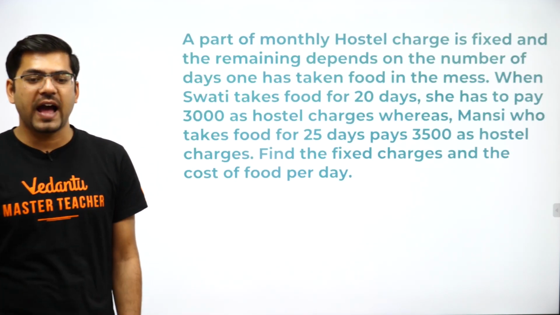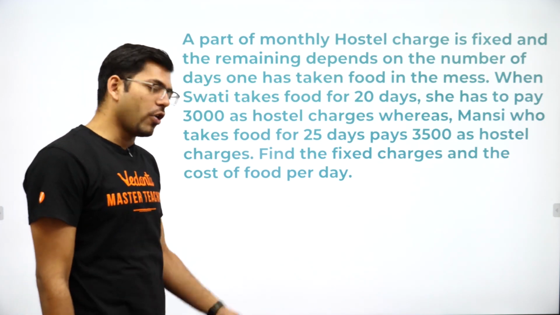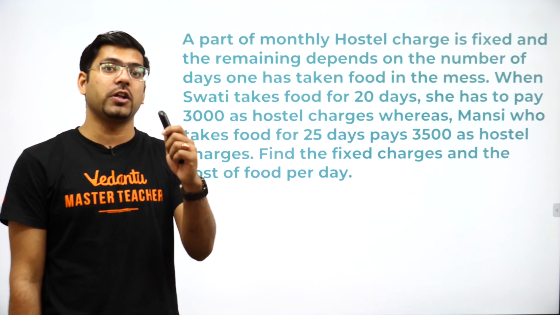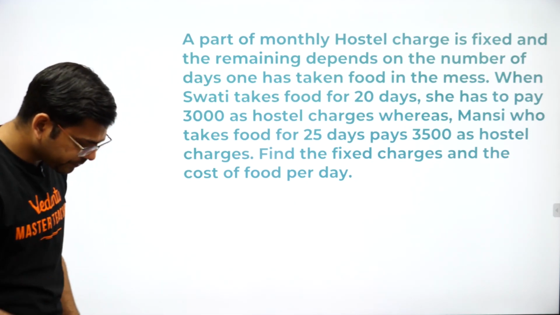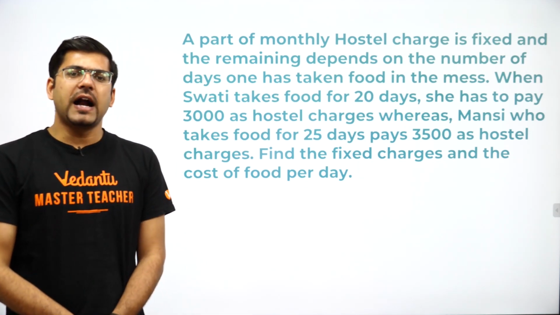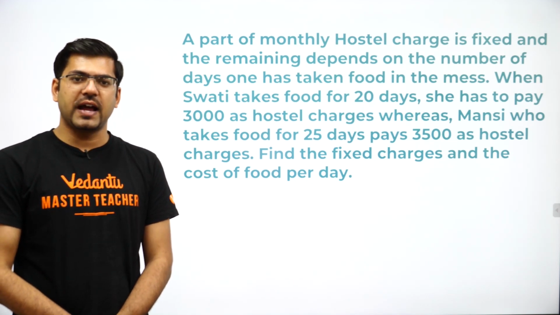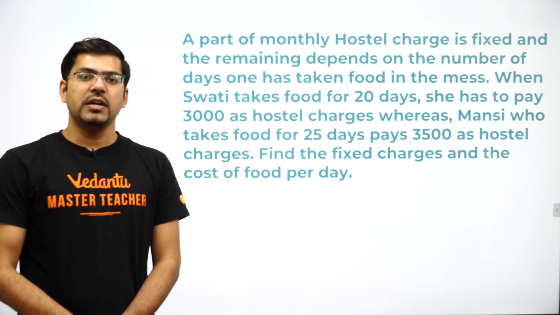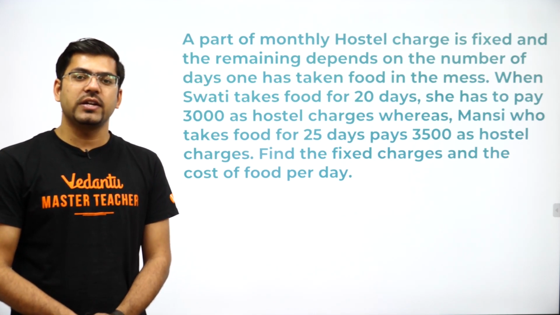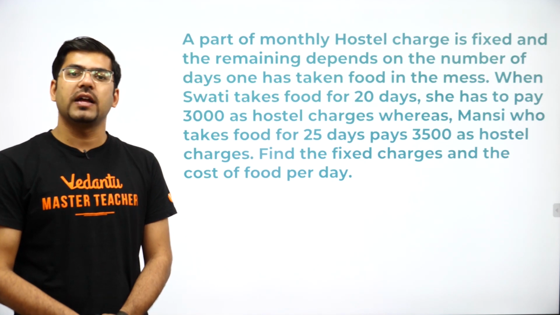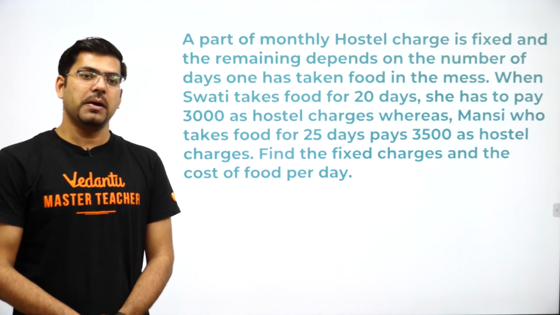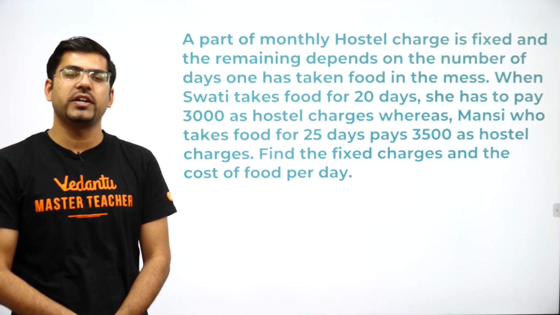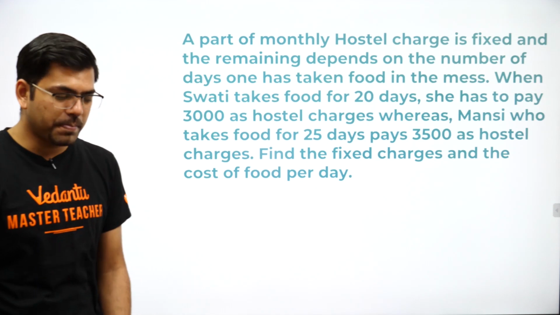The next question comes as a linear equation where you have to form an equation. This question will surely come in a 3 or maximum probability of 4 marker questions. So the question says, a part of monthly hostel charges is fixed and the remaining depends on the number of days one has taken food in a mess. When Swati takes food for 20 days, she has to pay 3,000 rupees as hostel charges, whereas Mansi, who takes food for 25 days, has to pay 3,500 as hostel charges. Find the fixed charges and the charge of food per day.